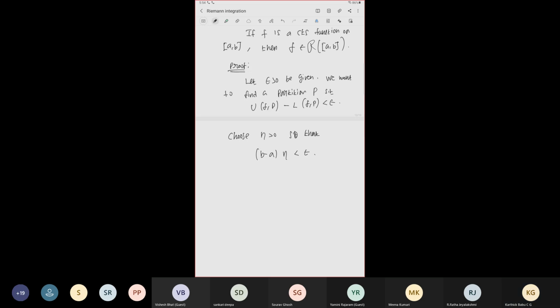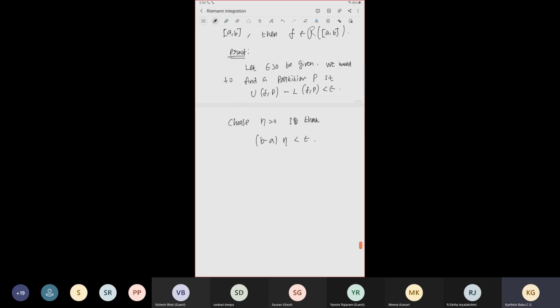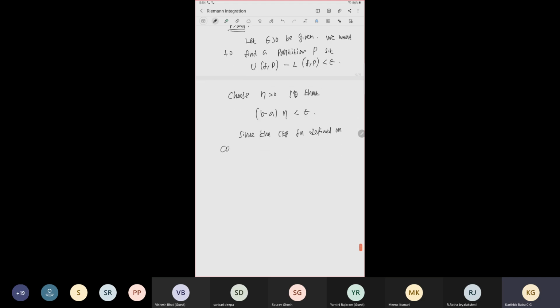So we can use the uniform continuity of f, and for this eta we can find a delta. The continuous function defined on a compact set is uniformly continuous.